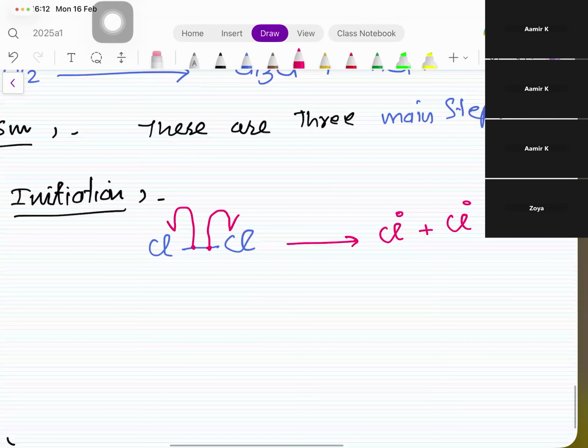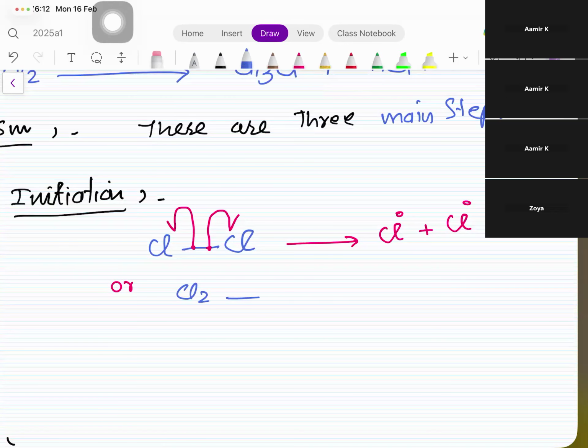So at times, you can write it like this: Cl2 gives us 2Cl free radicals. But I would like you to use the earlier step, because at times in A levels chemistry, examiners allow you not to go into that much detail, but I would like you to go into it because then you understand what happened.